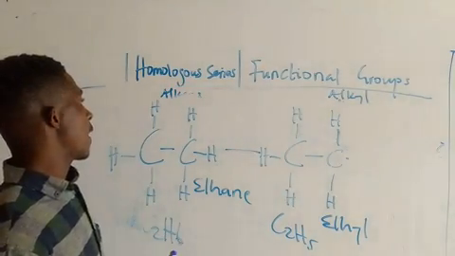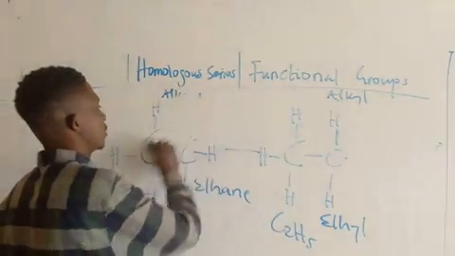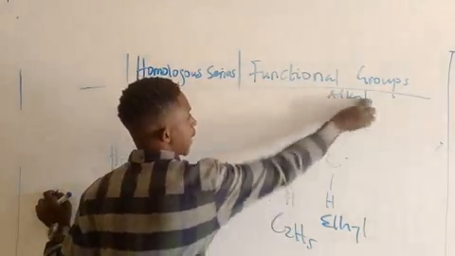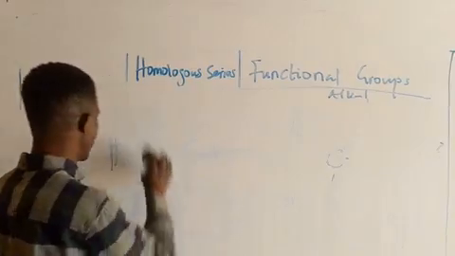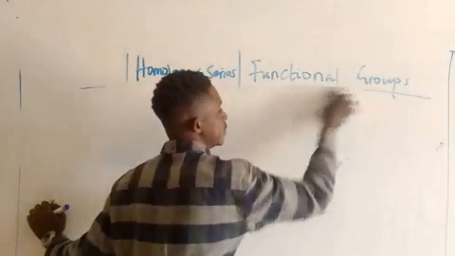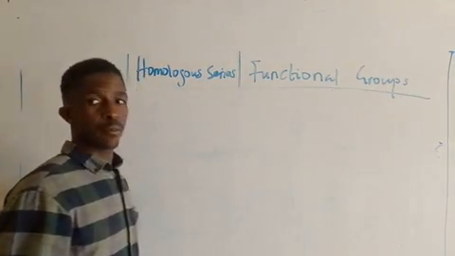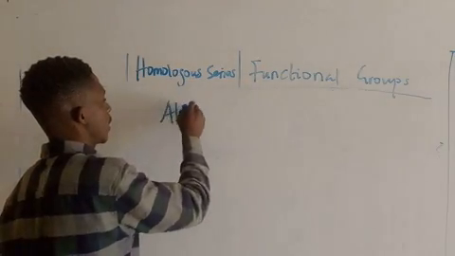Secondly, alkyls are obtained from alkanes. Listen. Alkyls are obtained from alkanes when the ANE of alkane is represented by YL. By YL. So you have alkanes like this.